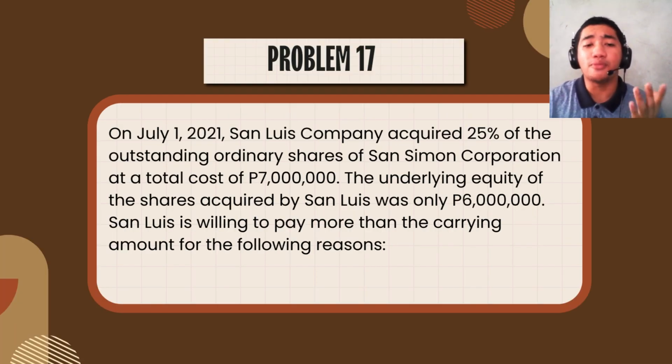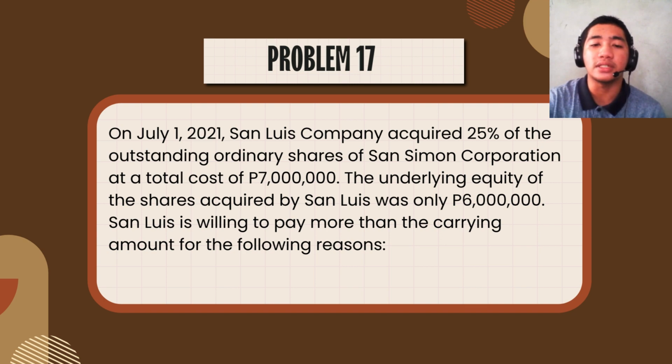Now, for our problem for today, we have on July 1, 2021, San Luis Company acquired 25% of the outstanding ordinary shares of San Simon Corporation at a total cost of 7 million pesos. The underlying equity of the shares acquired by San Luis was only 6 million pesos. San Luis is willing to pay more than what the carrying amount for the following reasons.